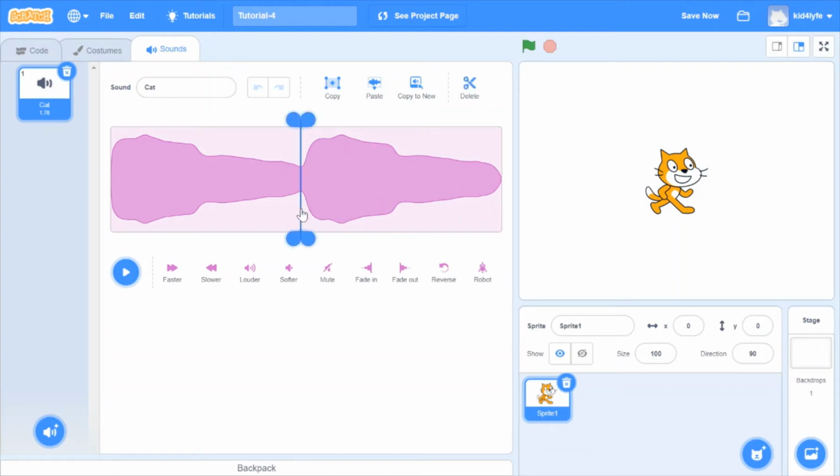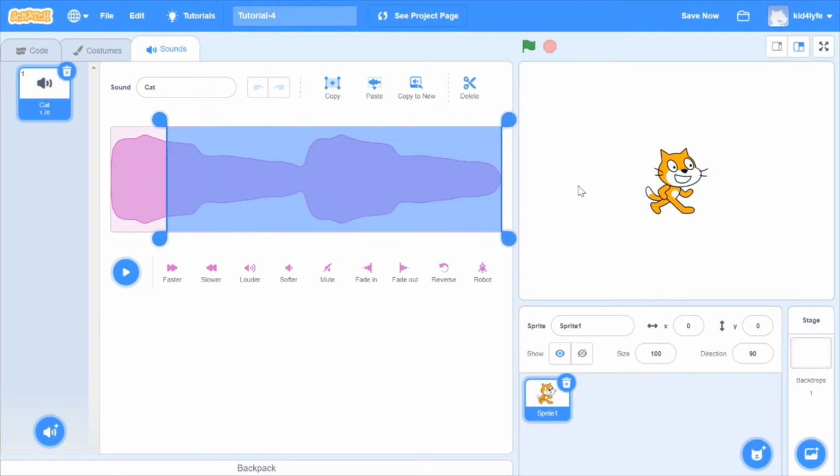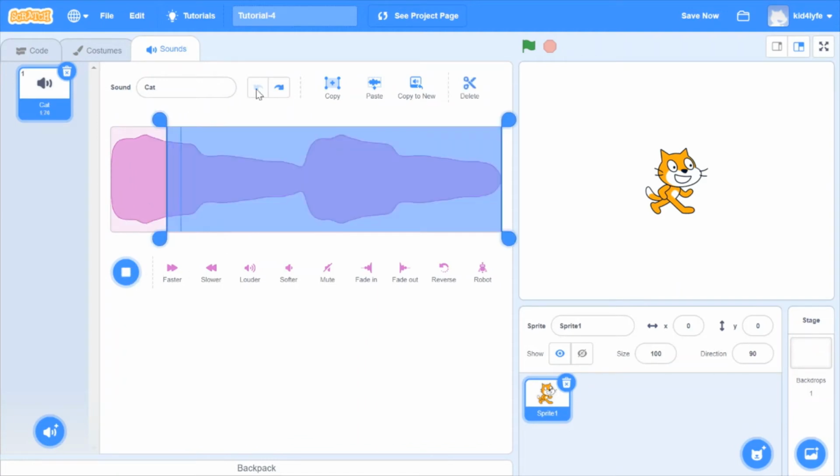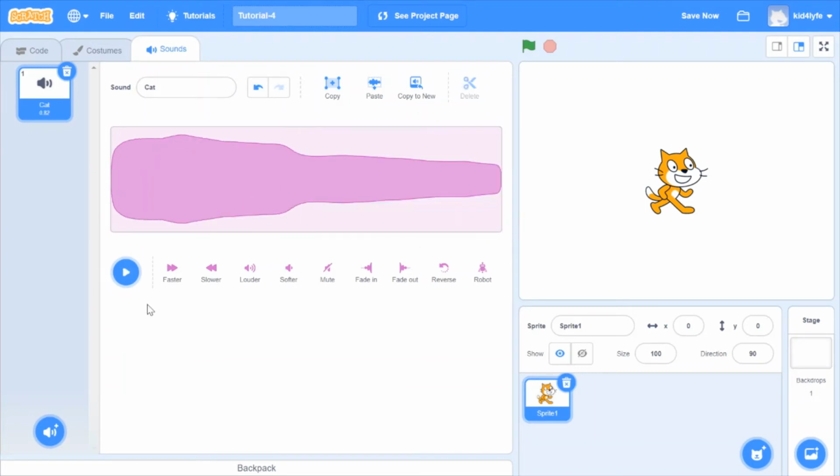If you drag your mouse alongside the soundtrack, this is called a soundtrack, and you can see there's a little blue box that comes whenever you drag your mouse. Like this. Press delete, it deletes the clip. As you can see, that just happened. Let's delete the second clip and play it.